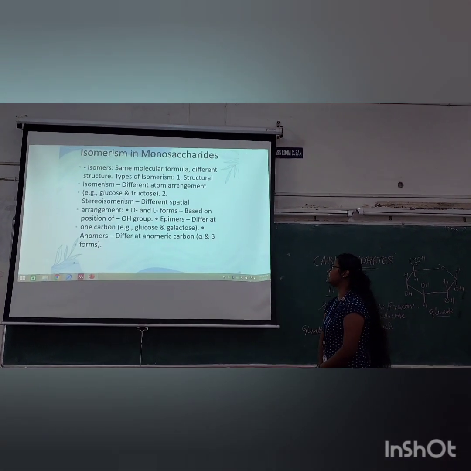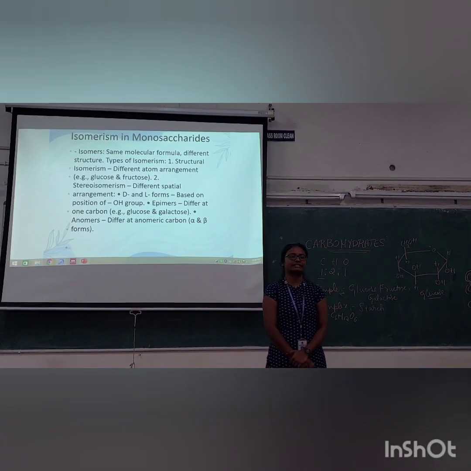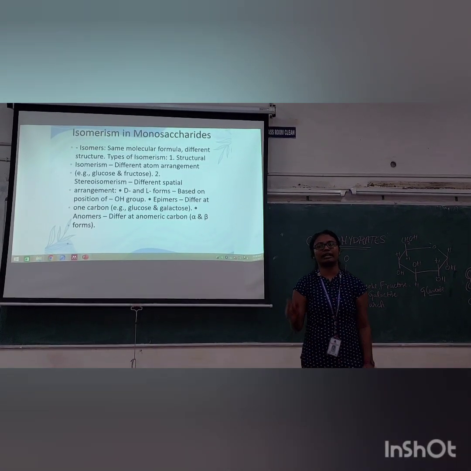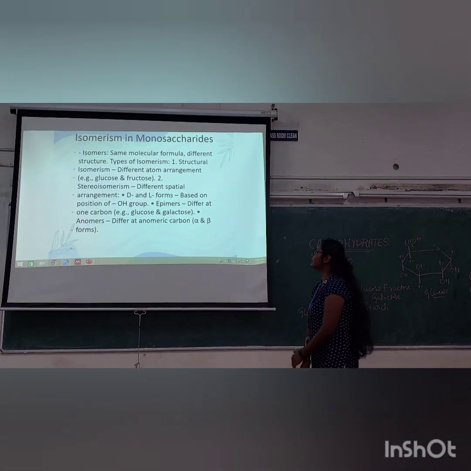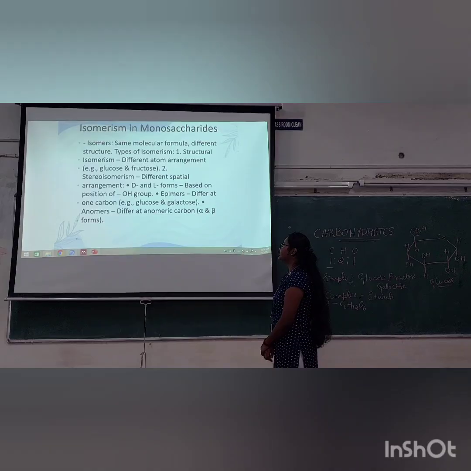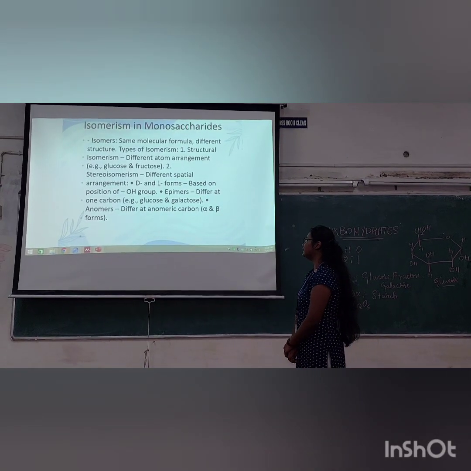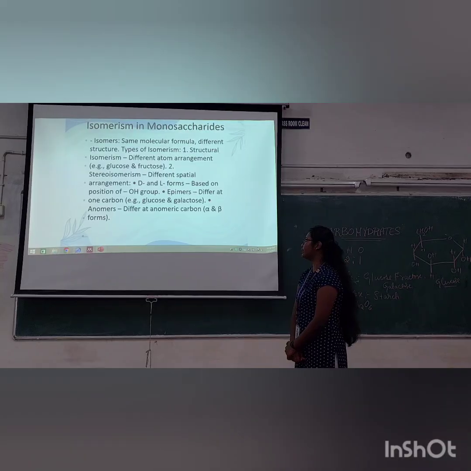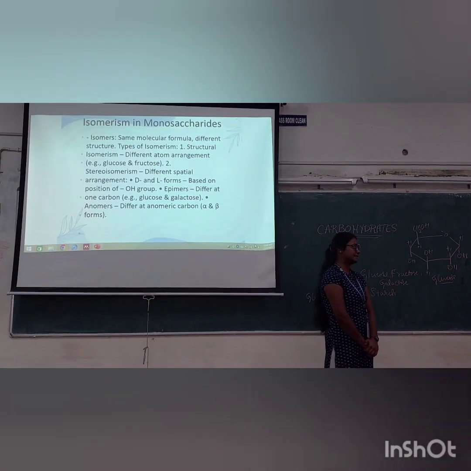Coming to stereoisomerism, different spatial arrangement can be seen, that is D and L forms, dextro and levorotatory structures. Based on the position of OH, epimers differ at one carbon, for example glucose and galactose. Anomers differ at the anomeric carbon, that is alpha and beta forms.